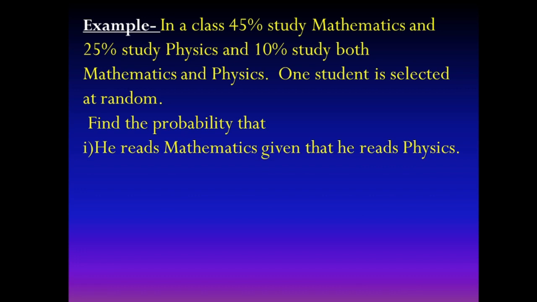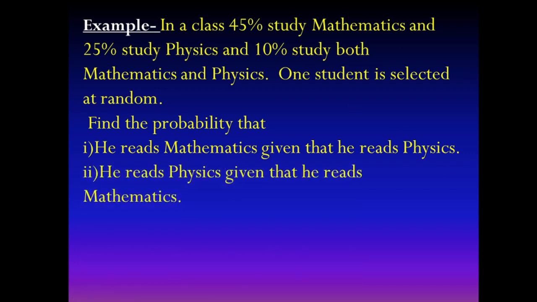He reads physics. It means, given that he reads physics, what is the chance that he reads mathematics? And he reads physics given that he reads mathematics.